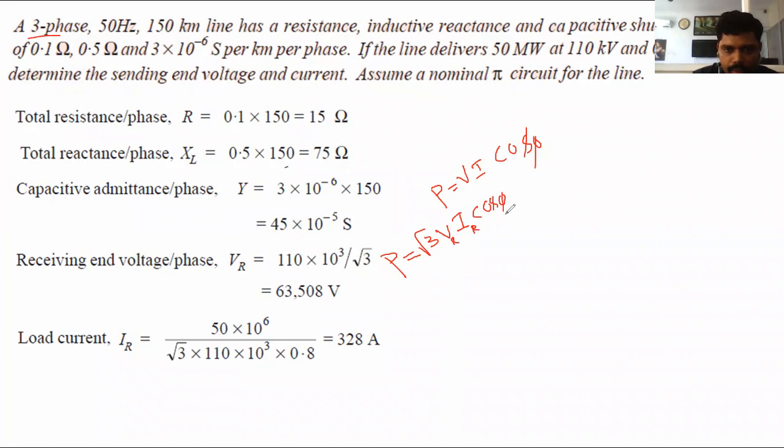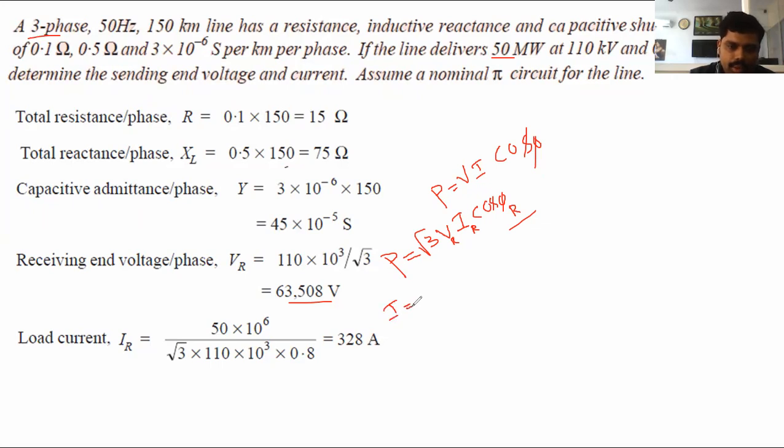Here we want to find out the current value. We know the power. What is the power? 50 megawatt. And the receiving end voltage they have given is 110 kV, that is nothing but the line value. The phase value is 63,508 volts. And for cos phi r, the problem gives a 0.8 power factor. Here we want to find out the current value, I, or it is represented as IR.